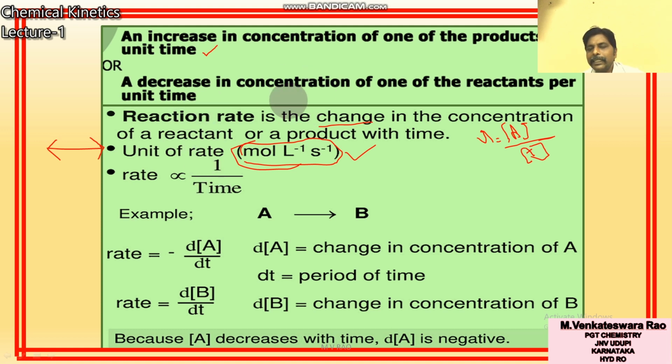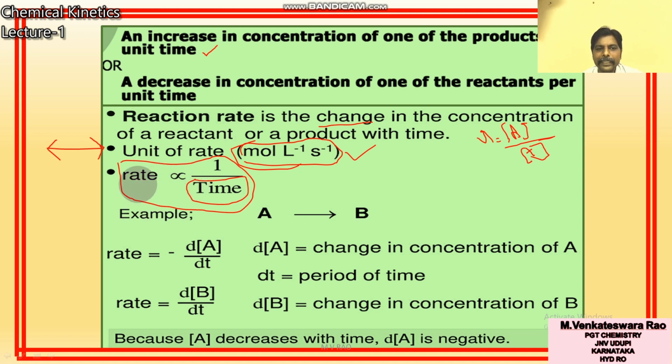The decrease in the concentration of reactant or increase in the concentration of product with time is called rate of reaction. Its units are mole liter inverse second inverse. Here I have written that rate is inversely proportional to time. Initially time is 0, time is less, which means rate is more.